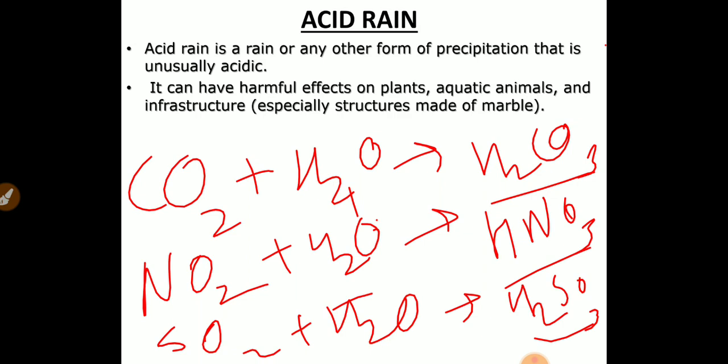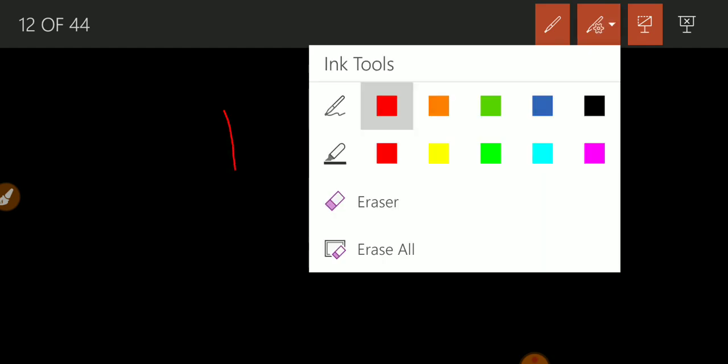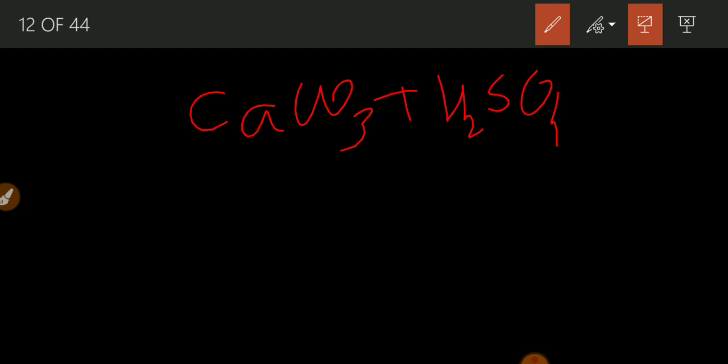And it can have very harmful effects on plants and animals, and on infrastructure, especially structures made of marble. Let me tell you what marble buildings consist of. Marble buildings consist of CaCO3, calcium carbonate. And suppose an acid like H2SO4, sulfuric acid, has fallen on it, so what will be the product?